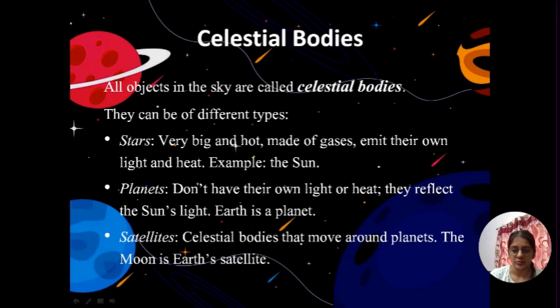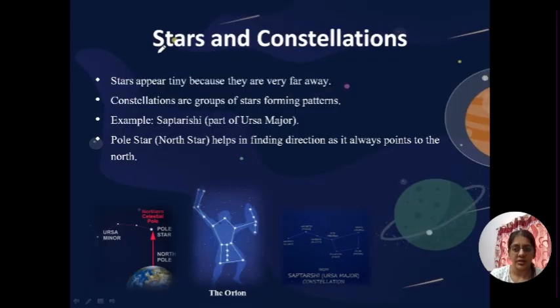Okay, let's move ahead. So, we'll now learn about stars and constellations. What is this big word, constellation, you might be wondering? It's nothing. It's very simple. Constellation is a group of stars that are forming patterns. Okay, you see at night there are twinkling stars. You think they are only that size that you see? No, they appear tiny because they are very far away. So, stars are very big, they have their own heat and light, but they appear tiny because they are very far away. And the groups of stars that form patterns are called constellations.